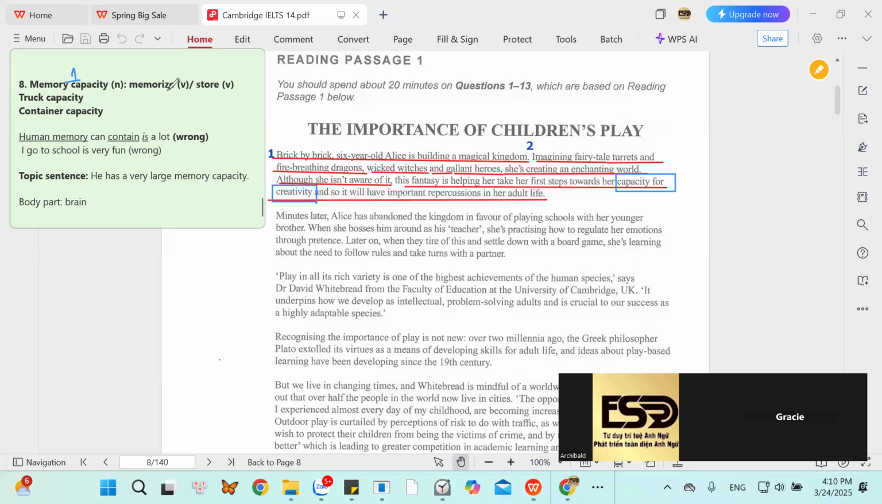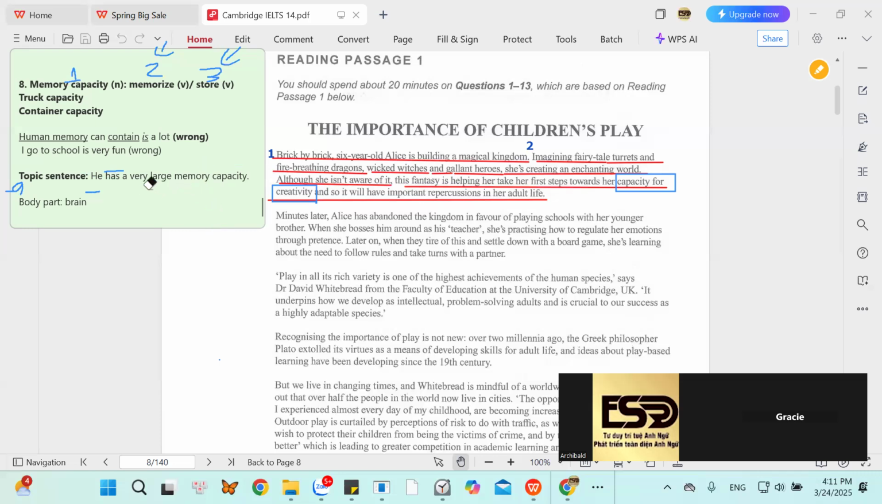Memory capacity, memorize, store. This is the topic sentence. He has a very large memory capacity. Please try to use word number 2 and word number 3 to make another sentence which has the same meaning as this one. So English, please. The brain's memory capacity is how people store and memorize information. All right. Okay. It's much better.